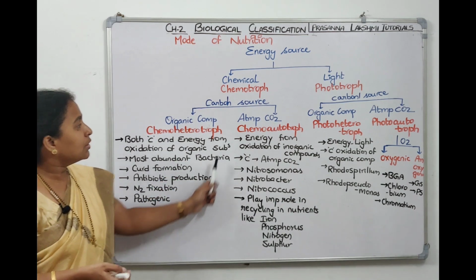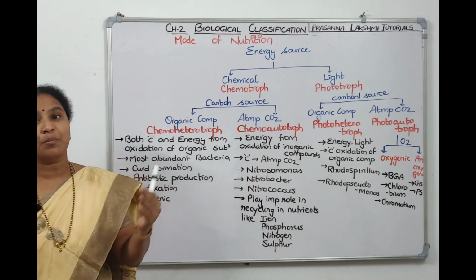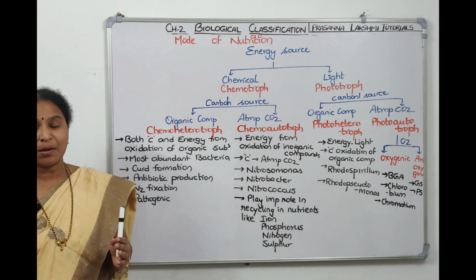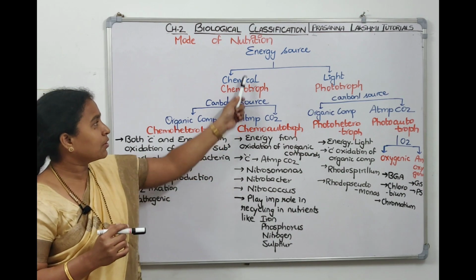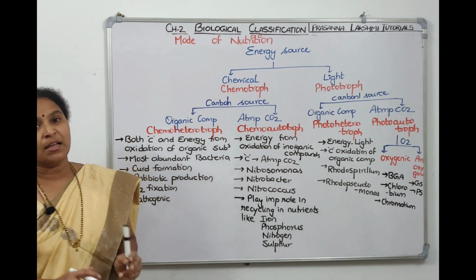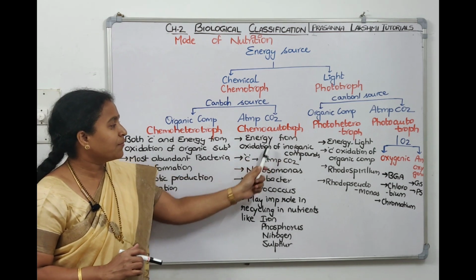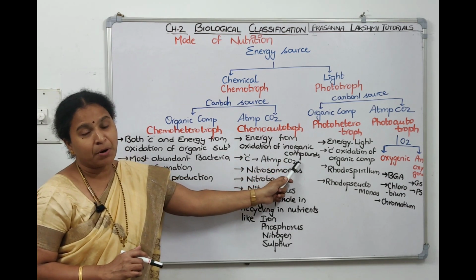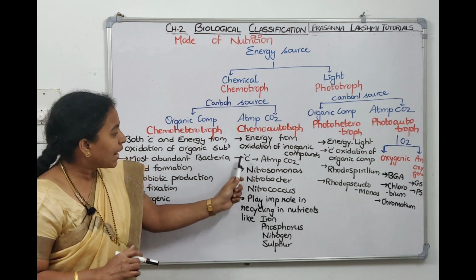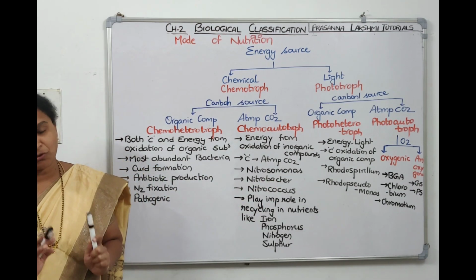Now coming to the other one, if the carbon source is atmospheric carbon dioxide, like plants take atmospheric carbon dioxide. If the bacteria take carbon from the atmosphere, they are chemotrophs because they take energy from chemicals, but since they take atmospheric carbon, they are called chemoautotrophs. So in chemoautotrophs, the energy is derived from oxidation of inorganic compounds and carbon comes from atmospheric carbon dioxide. Then call it chemoautotroph.